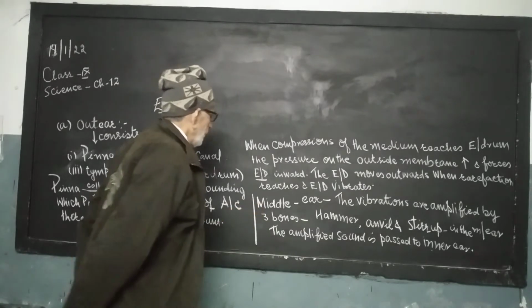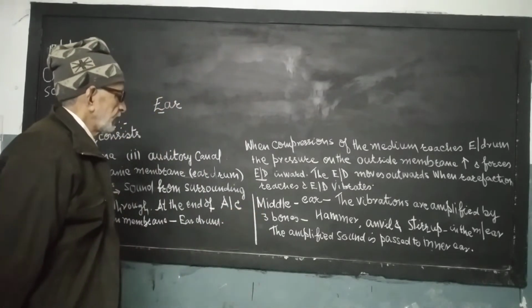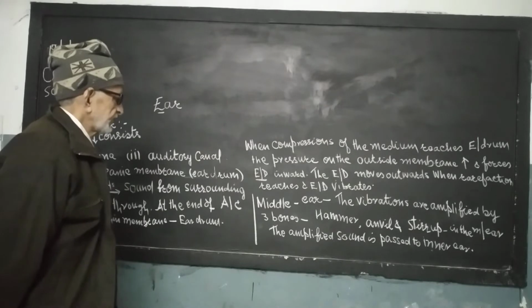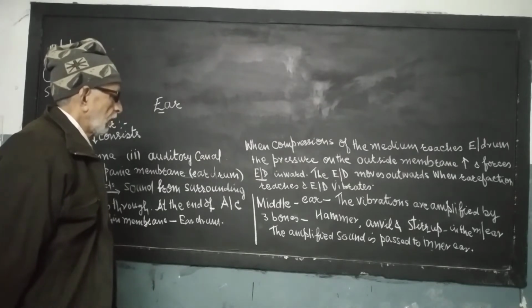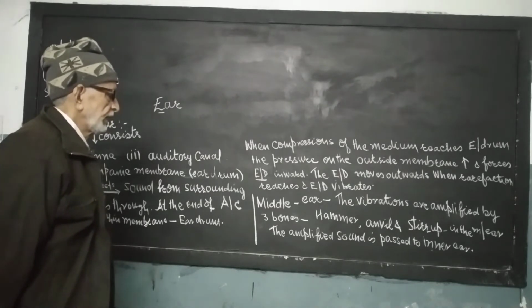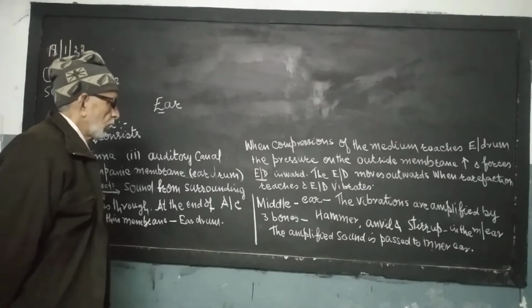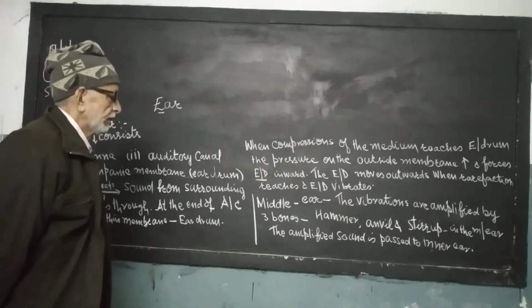Students, now we are discussing the second part of the human ear. It is called the middle ear.